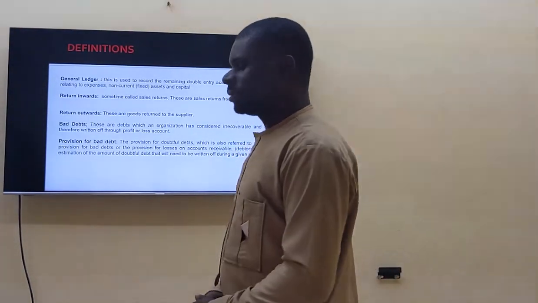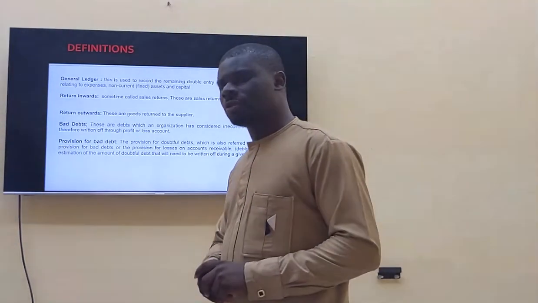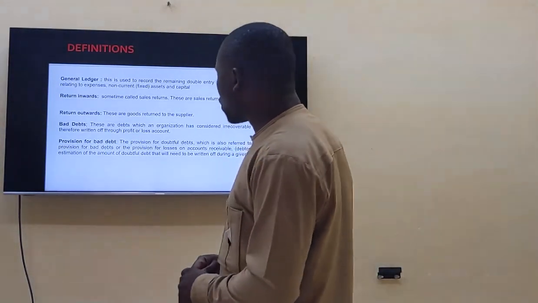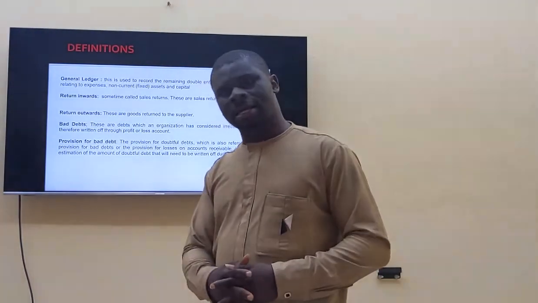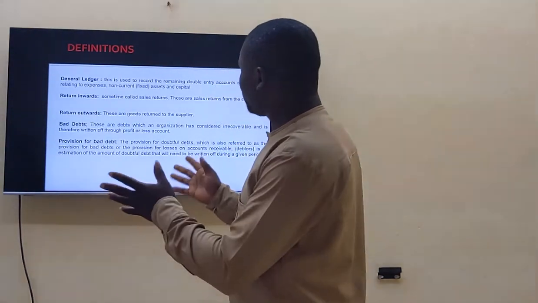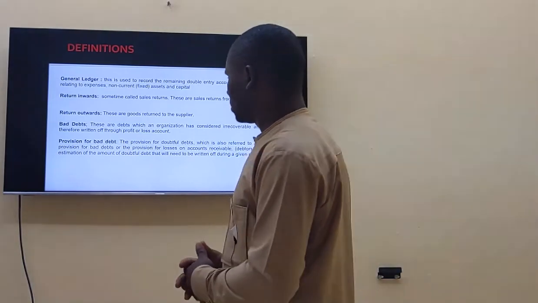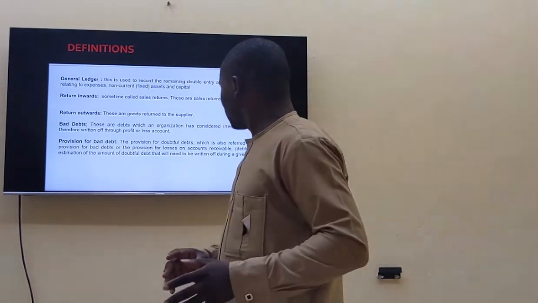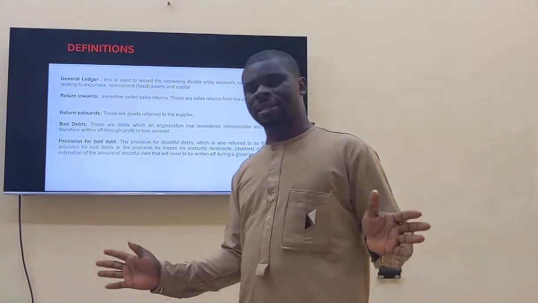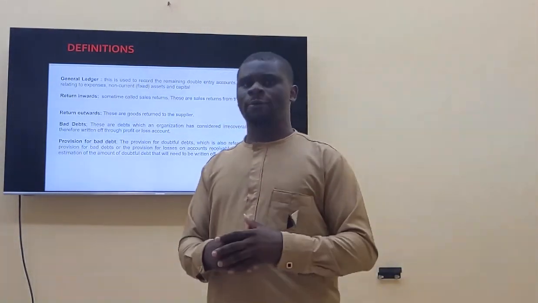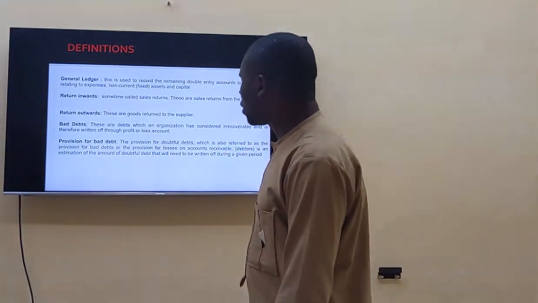General ledger. This is used to record the remaining double entry accounts, such as those relating to expenses, non-current and fixed assets, and capital. We have return invoice, which is sometimes called sales returns. These are sales returns from customers. That's when a customer buys something from you and they find out that this is not good, this is not what they want, they return it back to you. It's called sales return or return invoice.